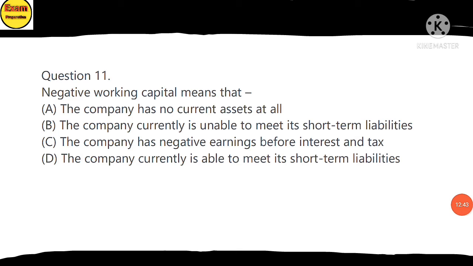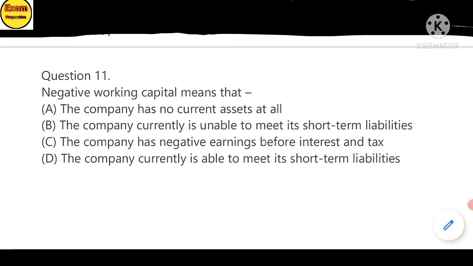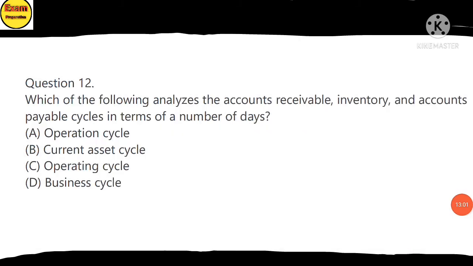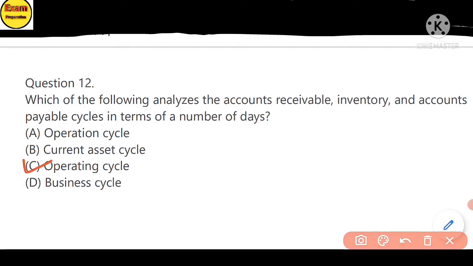Question 11. Negative working capital means that the company is currently unable to meet its short-term liability. The answer is option B. Next, question 12. Which of the following analyzes the accounts receivable, inventory and accounts payable cycle in terms of the number of days? The answer is option C, operating cycle.